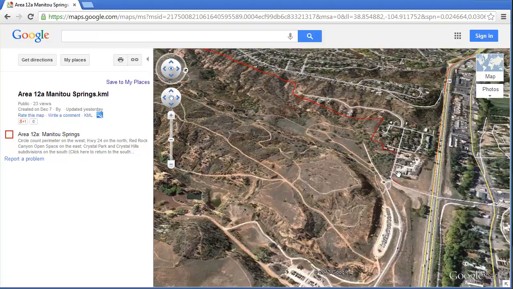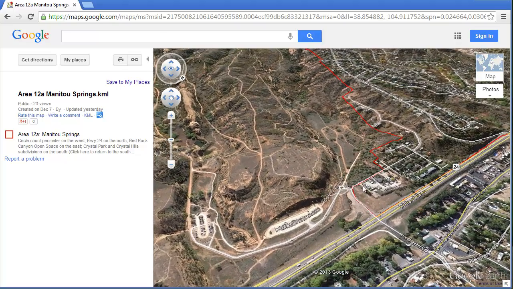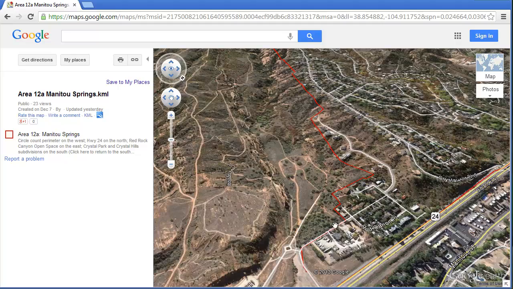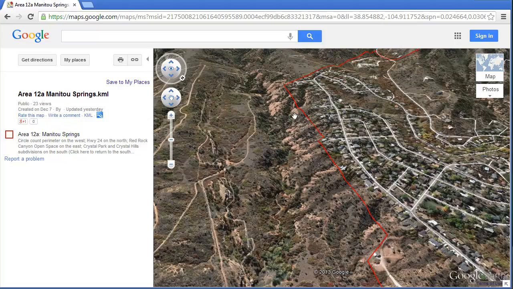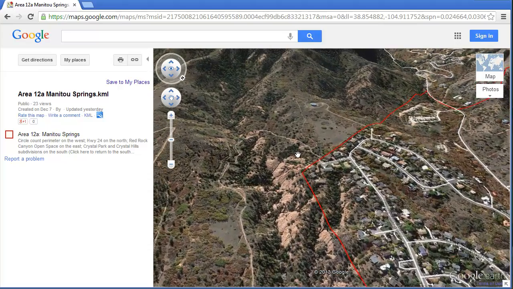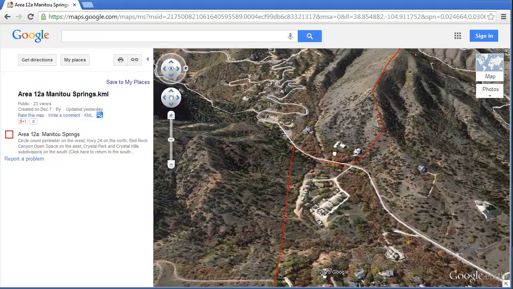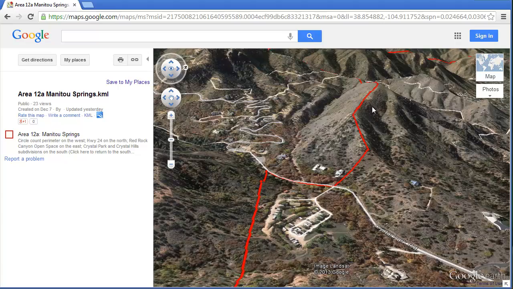For instance, here's Highway 24, here's the Red Rocks area. It cuts around this private property just over the ridge, along the ridge, and here's that ridge it cuts up.